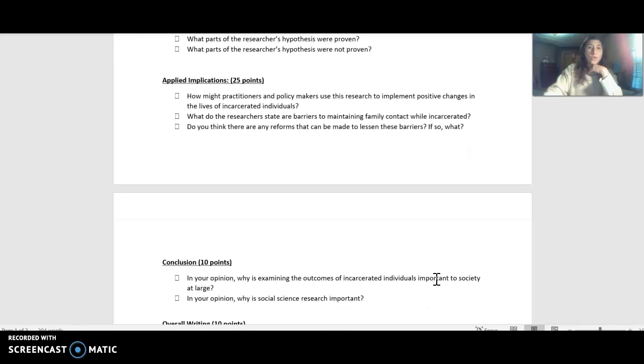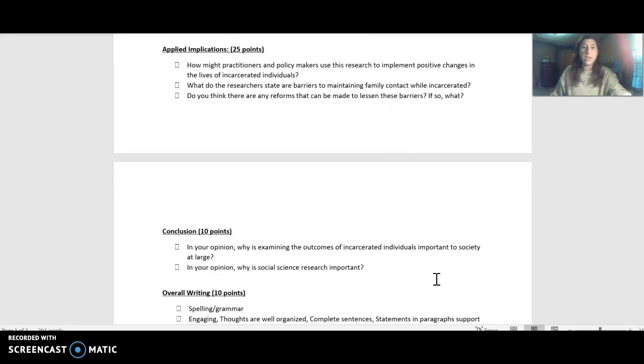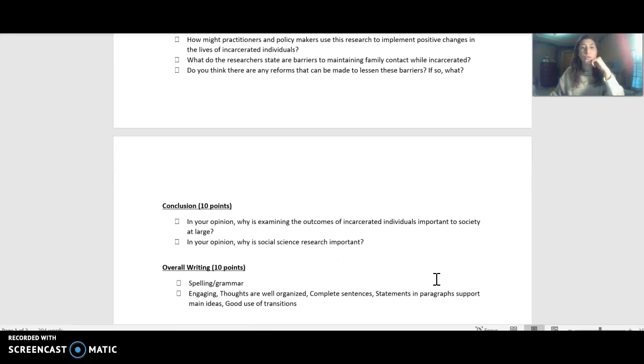What do the researchers state are barriers to having family contact, and is there anything that you think, any changes or reforms, that can be made to lessen these barriers? And then finally, a conclusion. Why is it important to look at this issue? Why is it important to society at large? And why do you think social science research is important in general?